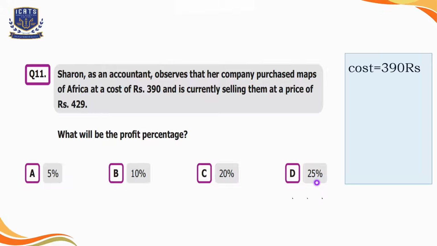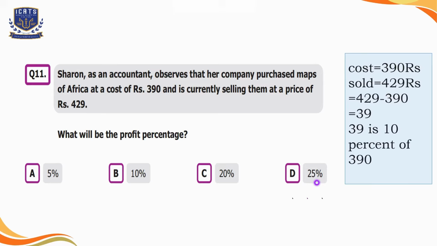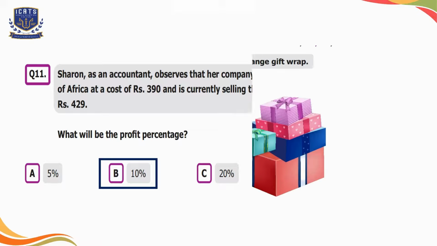The cost of the maps of Africa is 390 rupees and the selling price is 429 rupees. If we find the difference between both amounts, the answer is 39. As the cost was 390 rupees and 39 is 10% of 390 rupees, we can say the profit percentage is 10% here, which is our option B.